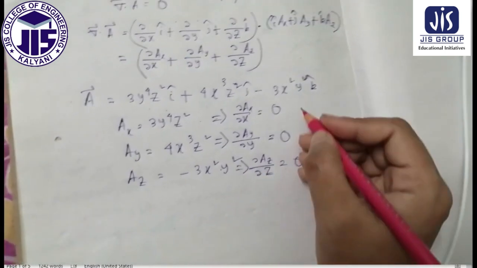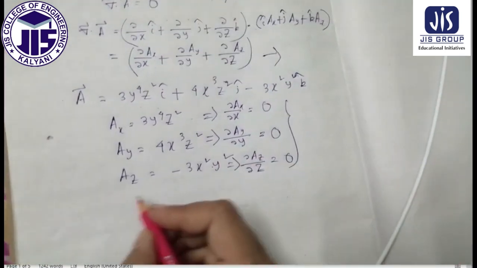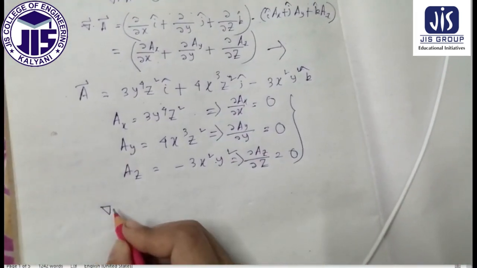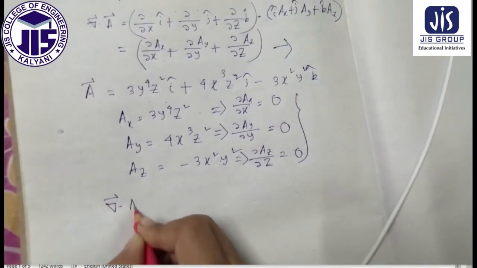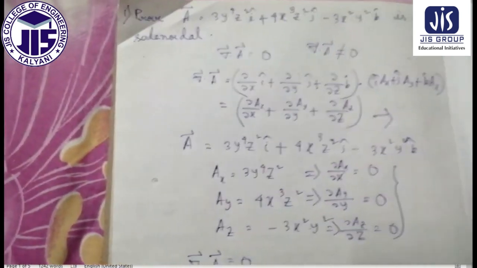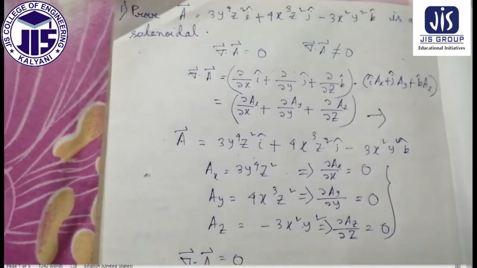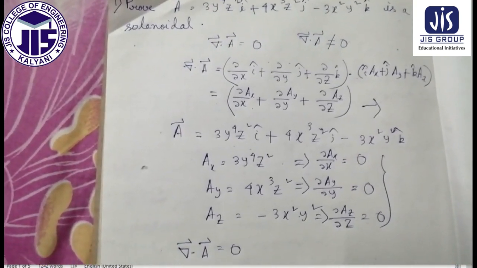So if we put these values over here, then what are we getting? Nabla dot A is equal to 0. So this is the condition. Therefore, since we are getting 0, we can say that A is a solenoidal vector.